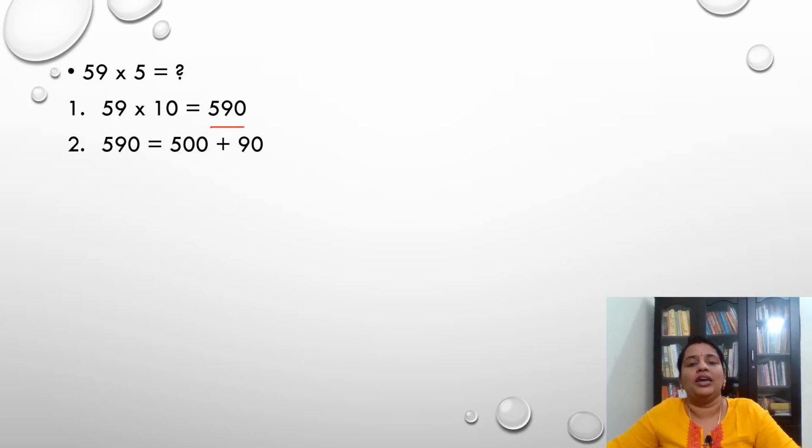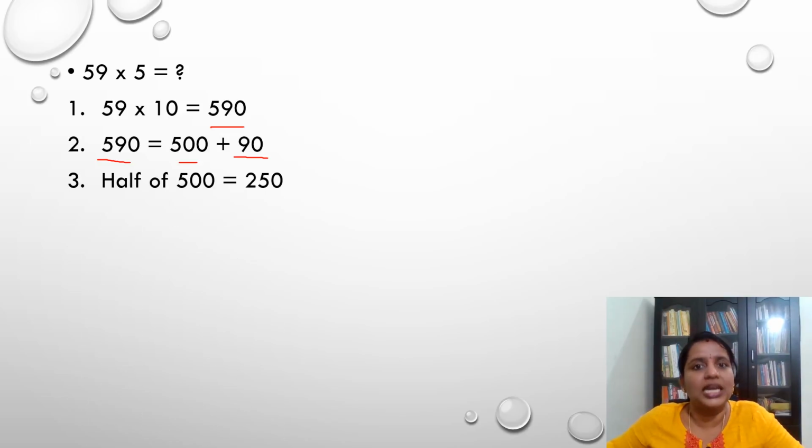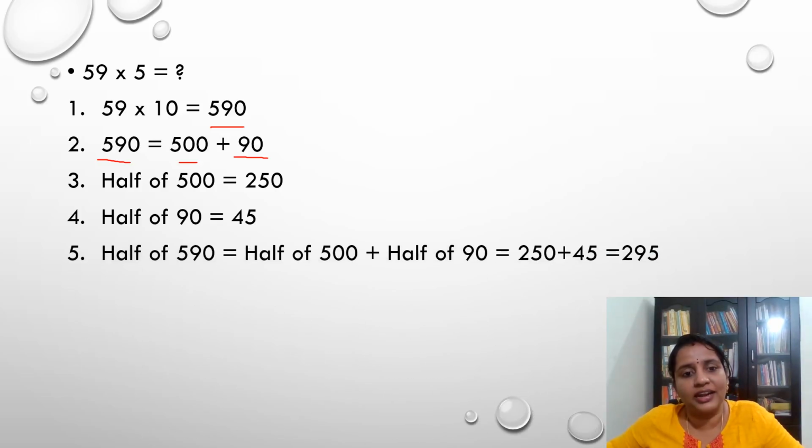What do I have to do next? I'm going to find the half of 500 and half of 90 so that I would get the half of 590. So half of 500 is equal to 250, half of 90 is equal to 45. So half of 590 is equal to half of 500 plus half of 90, which is equal to 250 plus 45, which is equal to 295. So 59 into 5 is equal to 295.